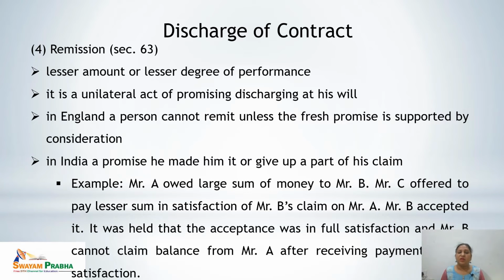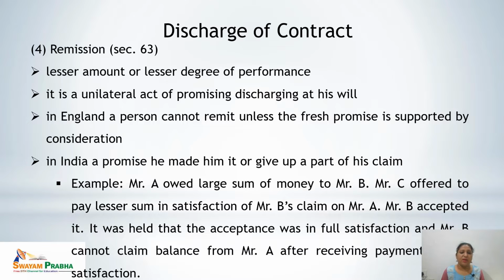Next, remission. Remission under section 63 of the Indian Contract Act 1872 says that if any kind of lesser amount or lesser degree of performance is accepted in the original contract, that leads to remission. Basically, it is a unilateral act of the promisee discharging at his will. Means when one of the parties wants to discharge the contract at his will, this is called remission. In England, a person cannot remit unless the fresh promise is supported by consideration. But in India, a promisee may remit or give up a part of his claim.